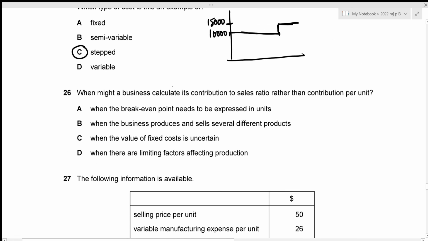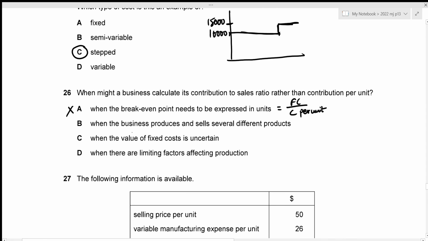When might a business calculate its contribution to sales ratio rather than contribution per unit? Okay, so the first one is when the break-even point needs to be expressed in units. We know that the formula for break-even point in units is fixed cost divided by contribution per unit. So we definitely require contribution per unit rather than the contribution to sales ratio. So option A is incorrect.